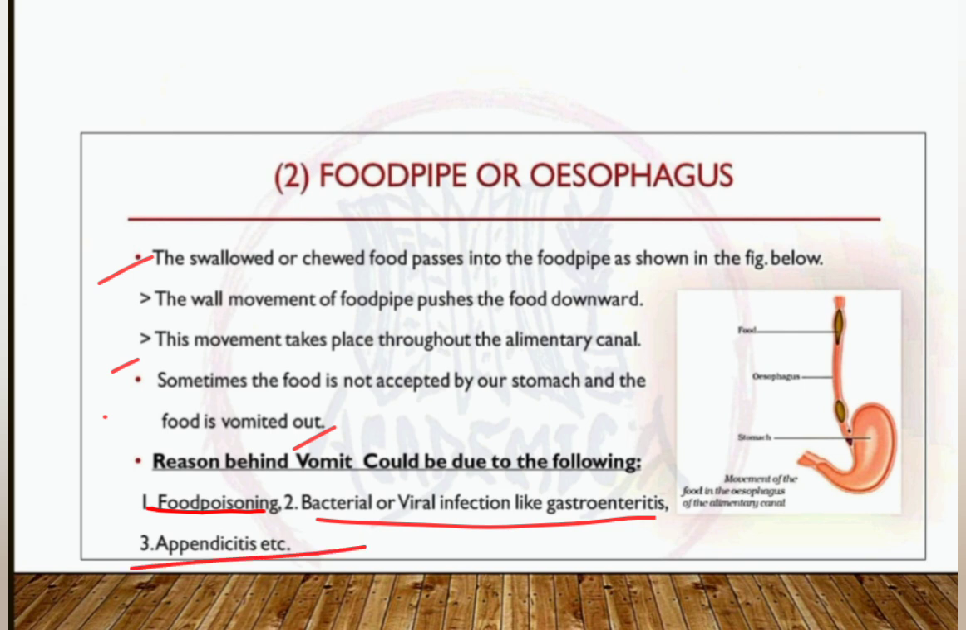And the third one is appendicitis. Appendicitis is also a medical condition. It is a disease of our appendix. Okay, the appendix is located on our right side in the abdomen, below and attached to the large intestine on our right side. Okay.